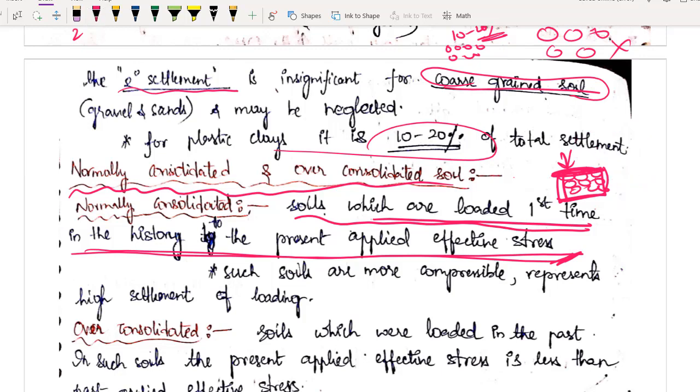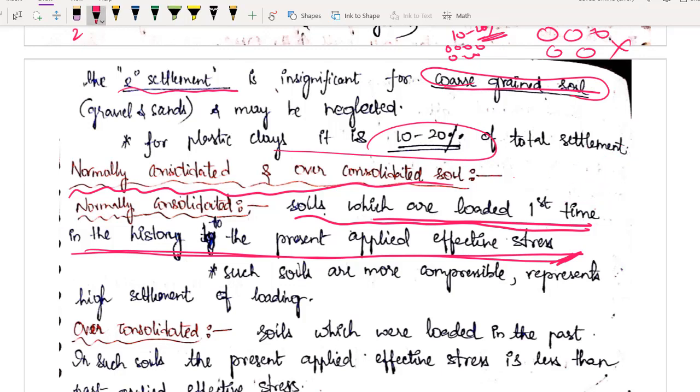But for example, if the soil previously was under a load of 100 ton per area, okay, what was the stress? 100 ton per area. Now what you have done? You have removed this load and applied 50 ton per area stress. Then this won't be considered as normally consolidated. So what will we consider this as? We will consider this as over consolidated soil. As simple as that. Now let us read the definition again.